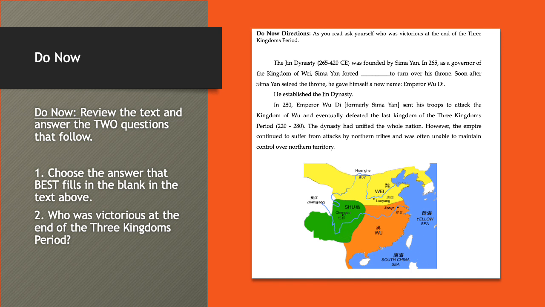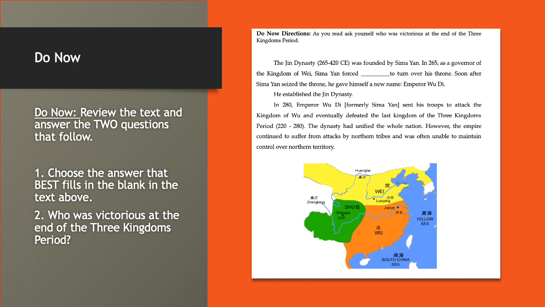Soon after Sima Yan seized the throne, he gave himself a new name, Emperor Wu Di. He established the Jin Dynasty. In 280, Emperor Wu Di, formerly Sima Yan, sent his troops to attack the Kingdom of Wu, and eventually defeated the last kingdom of the Three Kingdoms period, which was 220 to 280. The dynasty had unified the whole nation.